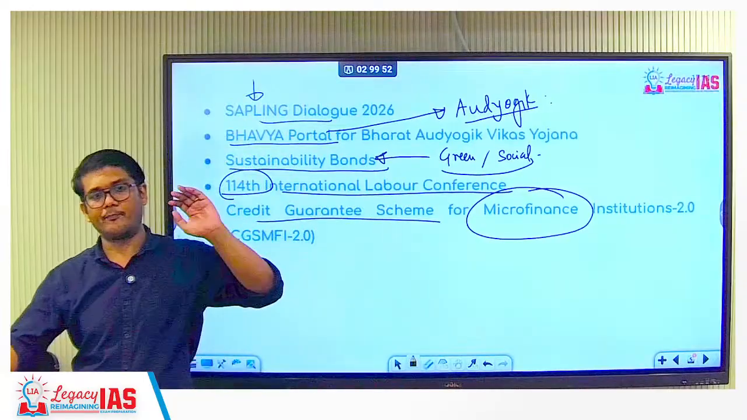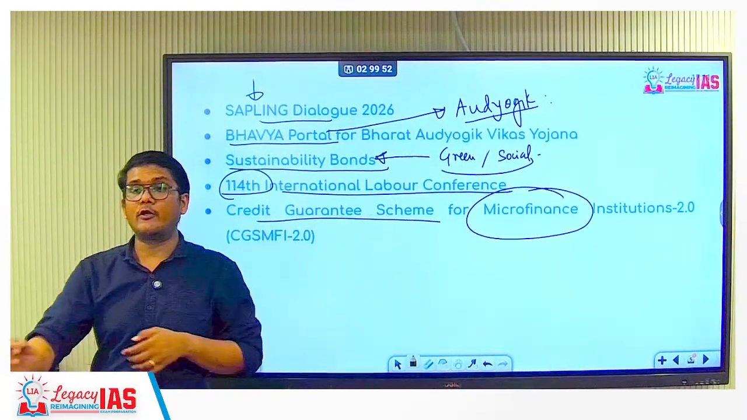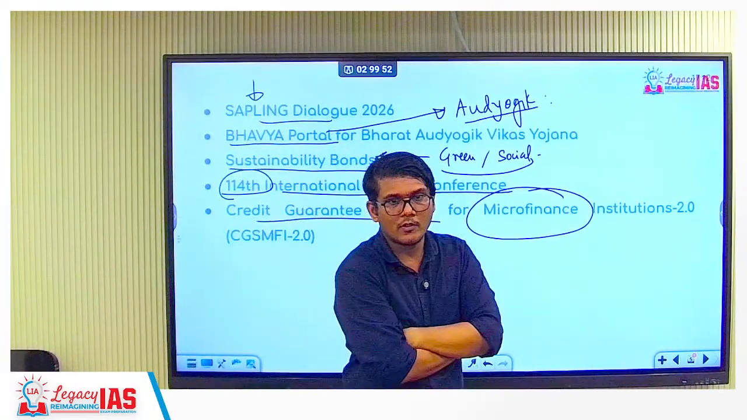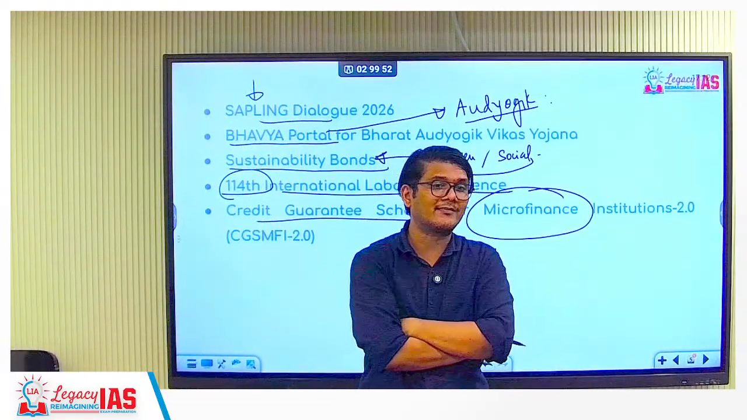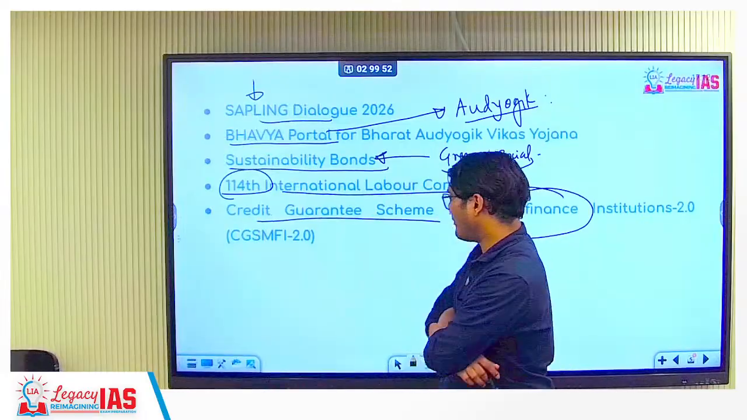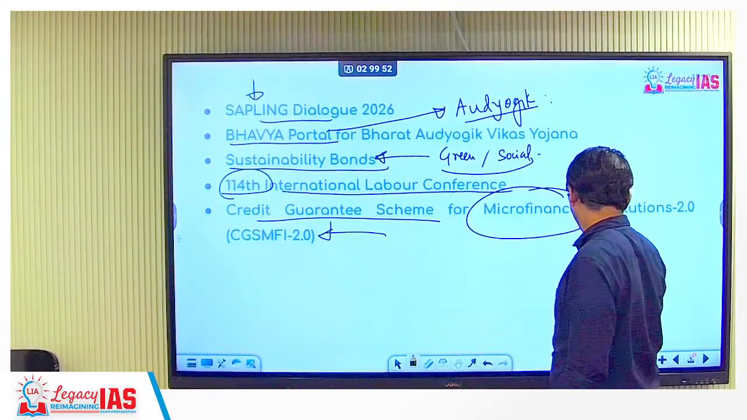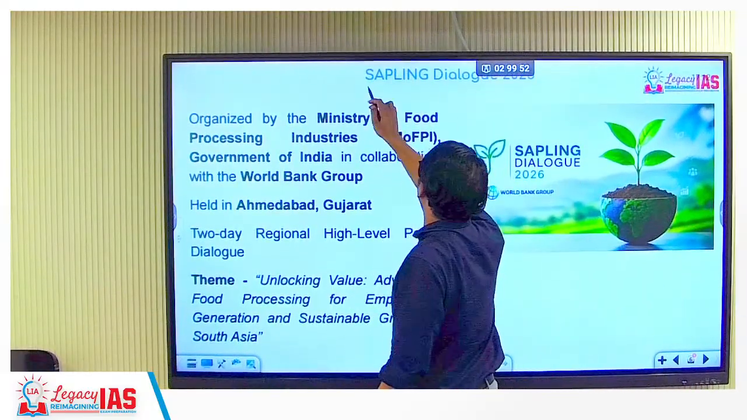Then you have the credit guarantee scheme for microfinance institutions. You are not giving the credit directly, but you are giving the credit guarantee, like the Exim Bank also gives a credit guarantee for people who want to take a loan. They become a guarantor so that banks can give loans to them. So this is a bit of a factual thing. Some important macroeconomic data you can remember. We'll see that. So first, about Sapling.